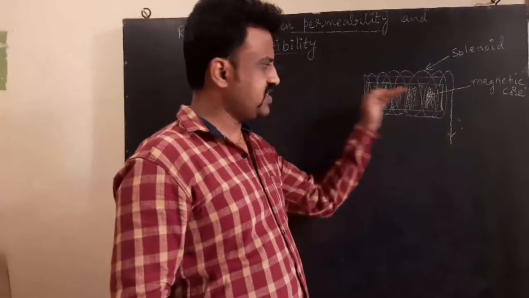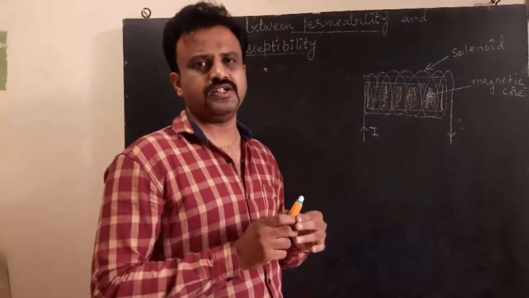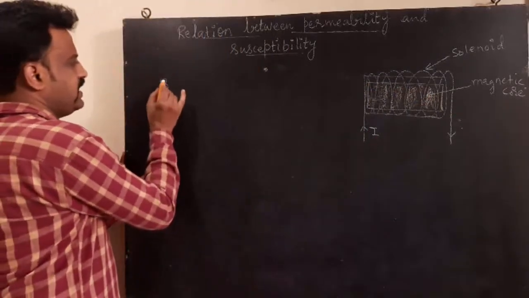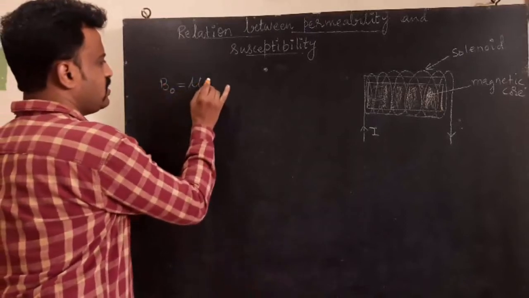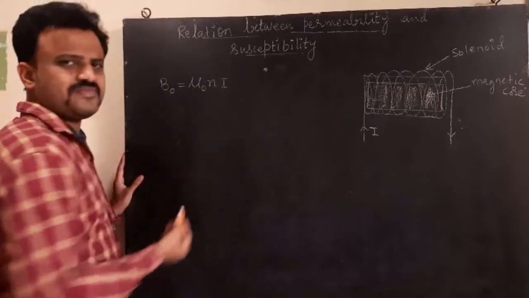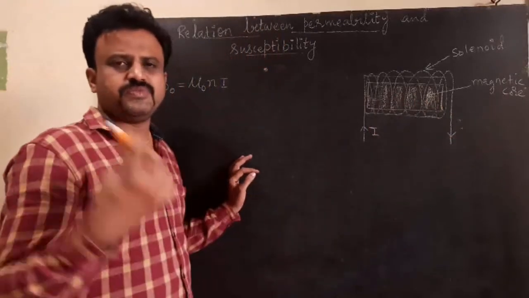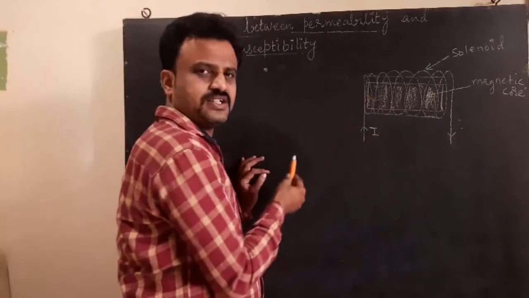In the interior of the solenoid, at the center, you have a magnetic field, given by B naught is equal to mu naught N I. You know from previous chapters the expression for the magnetic field at the center of the coil.